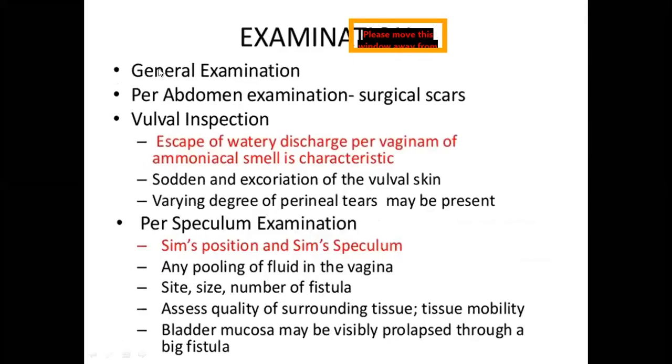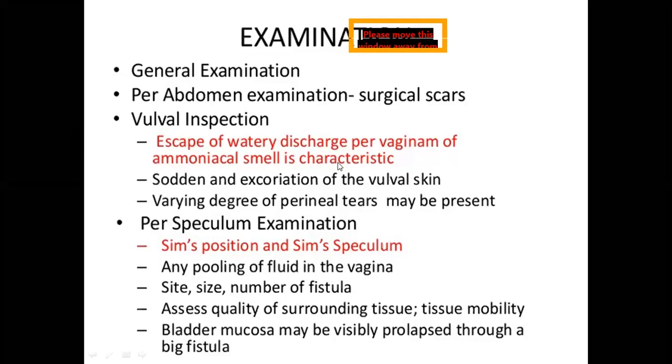In the general examination, the height of the patient is important. Short stature and CPD may be there, resulting in obstructed labor. In per abdominal examination, you look for surgical scars, that is, previous cesarean section, laparotomy, pelvic surgeries or any surgeries. On vulval inspection, you see escape of watery discharge per vaginum, of ammoniacal smell, which is characteristic.